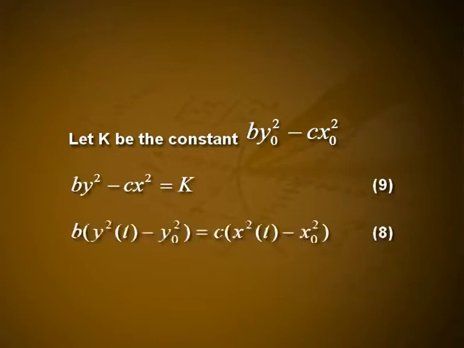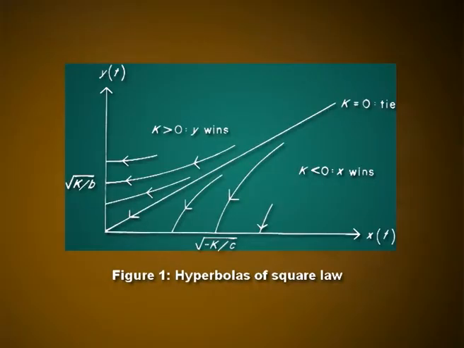Let k be the constant b y dot square minus c x dot square. The graph of the equation b y square minus c x square is equal to k, obtained from equation 8, is a hyperbola, that is a pair of straight lines if k is equal to 0, and we shall call equation 9 the hyperbolic law. These hyperbolas are plotted in figure 1 for various values of k.